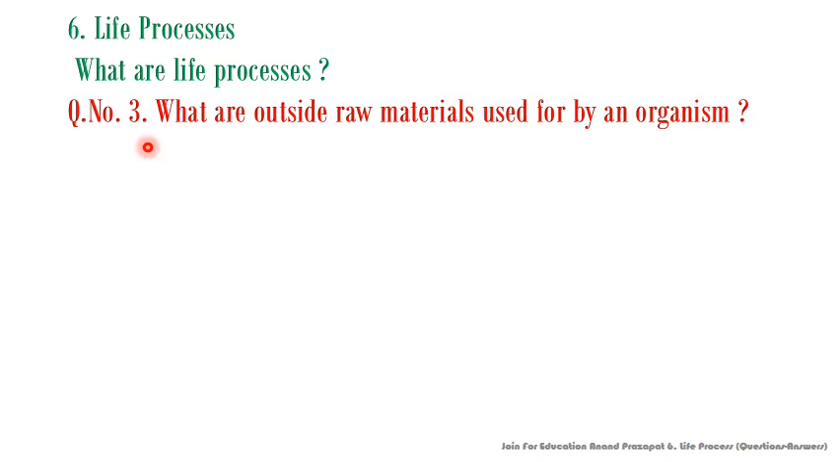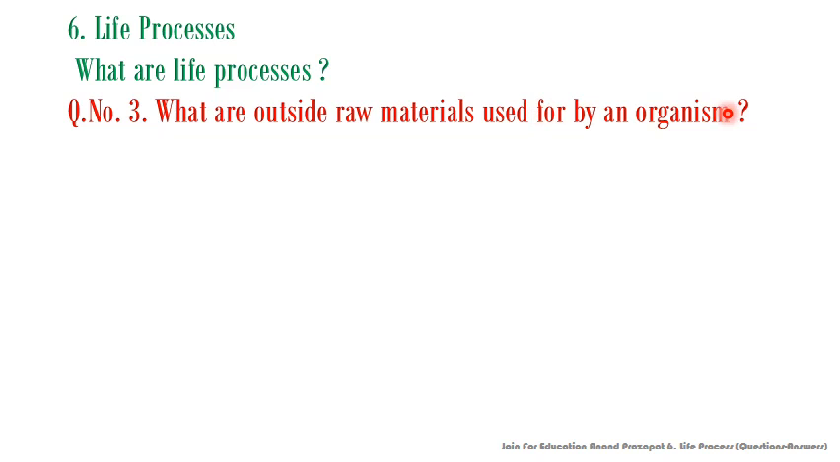This is the third question. The third question asks us, what are the outside raw materials used for by an organism? The answer of the question will be in this way. Carbon based raw materials are used by an organism to prevent damage and breakdown of its structure. Since life on earth depends on carbon based molecules, most food sources are carbon based.